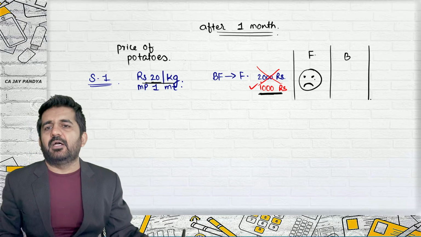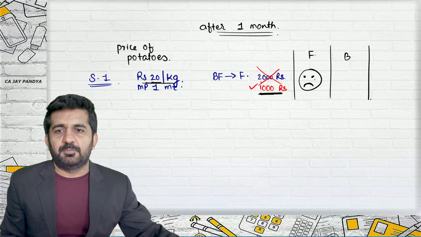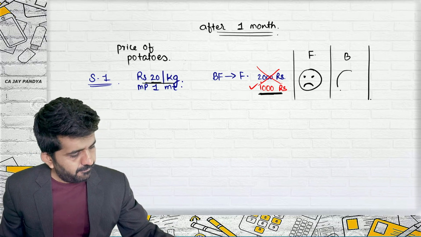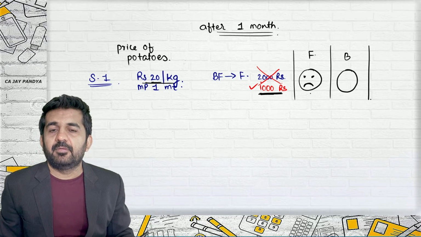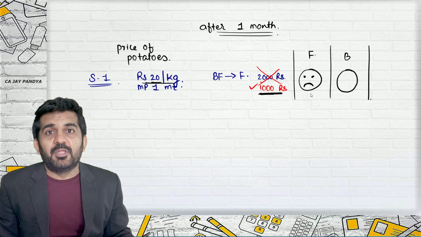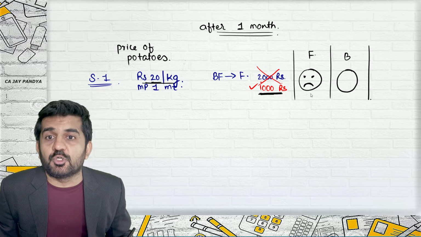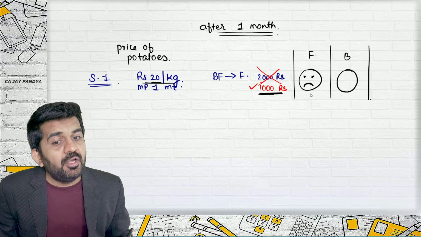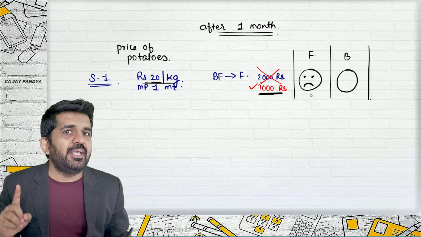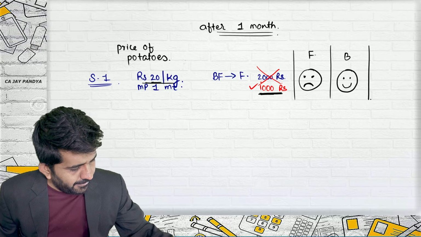Balaji Wafers, why will they be having profit or be very happy? Can you explain to me, Drashti? Because now the price is increased, but Balaji Wafers have to pay only 10 rupees per kg. Exactly. If they had not entered into contract, they might have ended up paying 2,000 rupees. But now, as they have already entered into contract, they will only have to pay 1,000 rupees, and so they will be very happy.